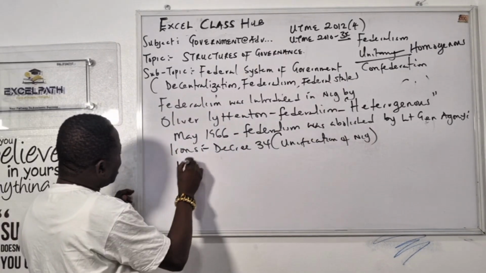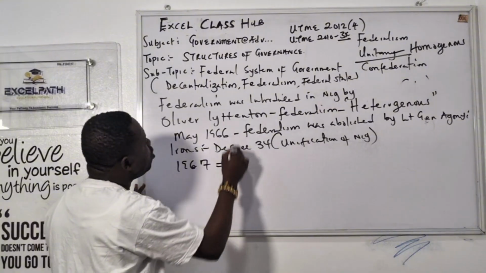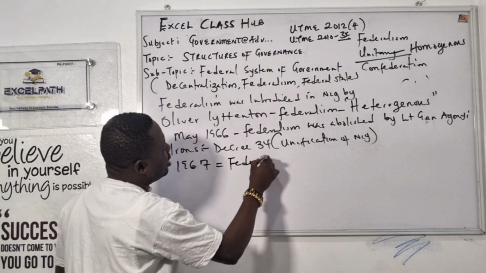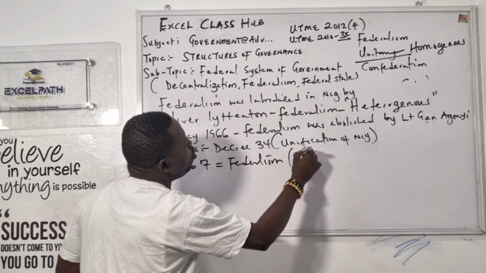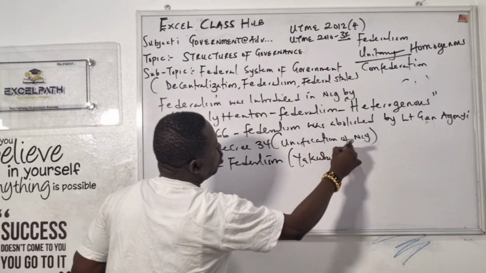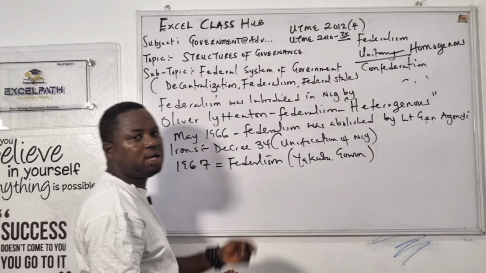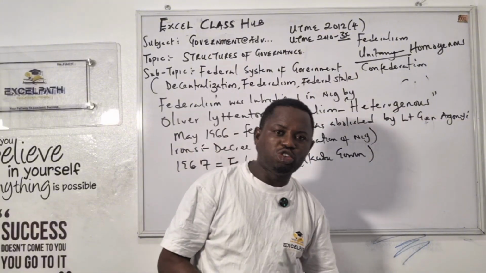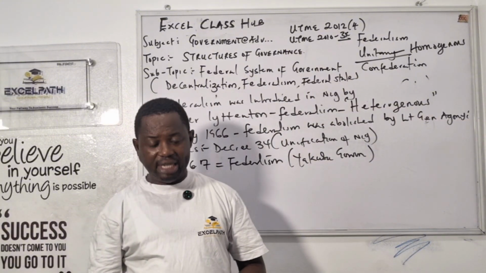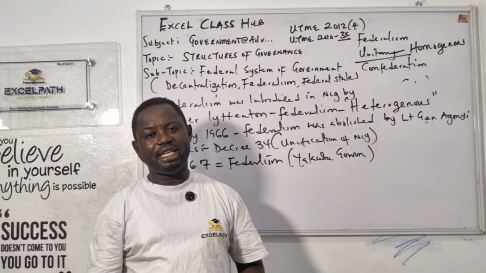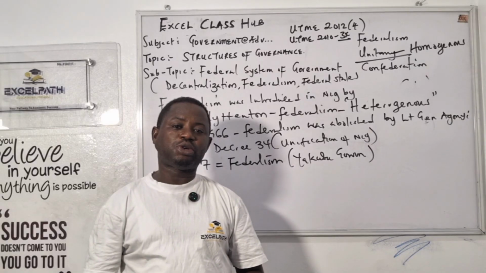Then in 1967, federalism was introduced back again. By who? General Yakubu Gowon. He is the one that introduced federalism in Nigeria. Who introduced the protectorate?